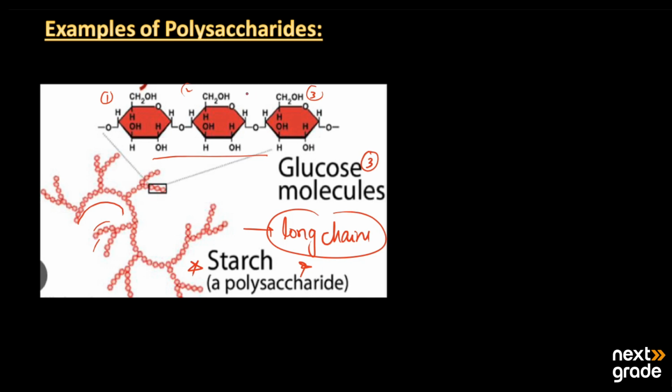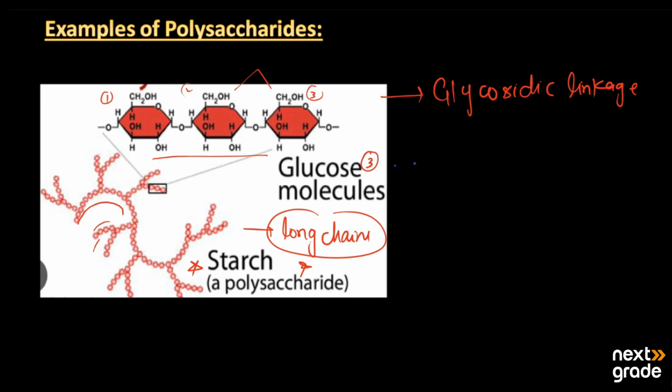One glucose molecule combines with the other glucose molecule, and this linkage is known as the glycosidic linkage, by which the units combine together and form the carbohydrate.